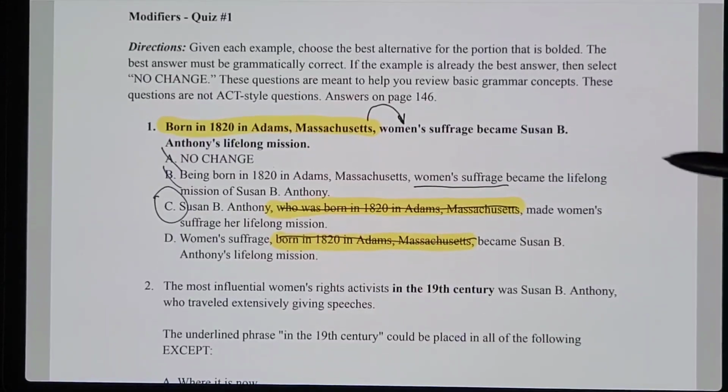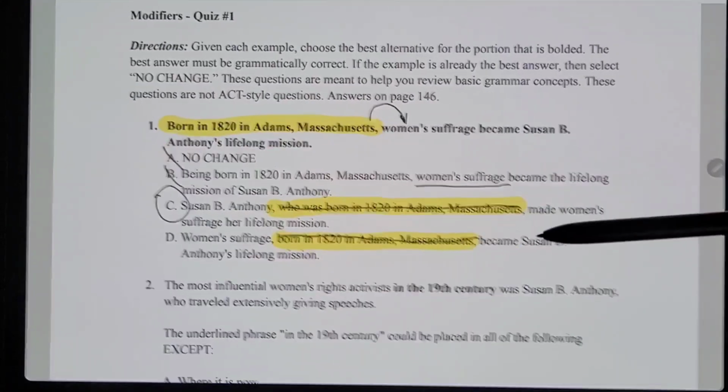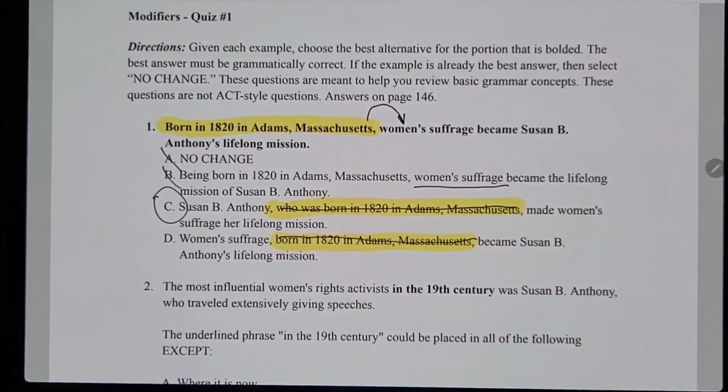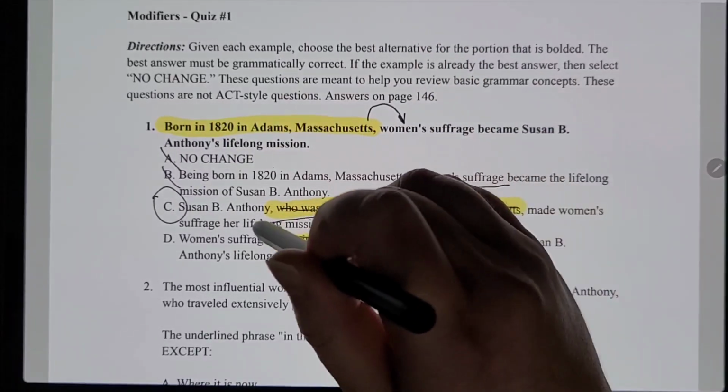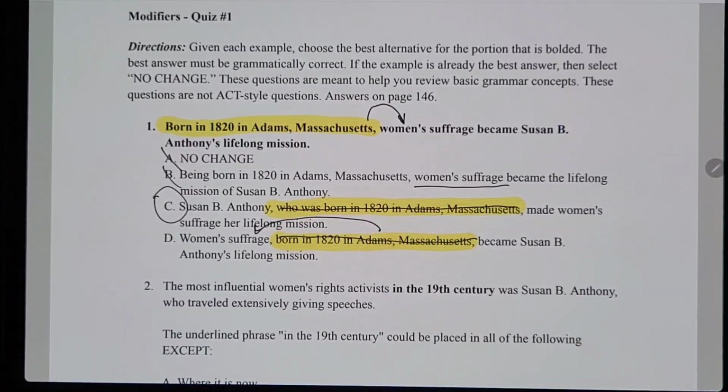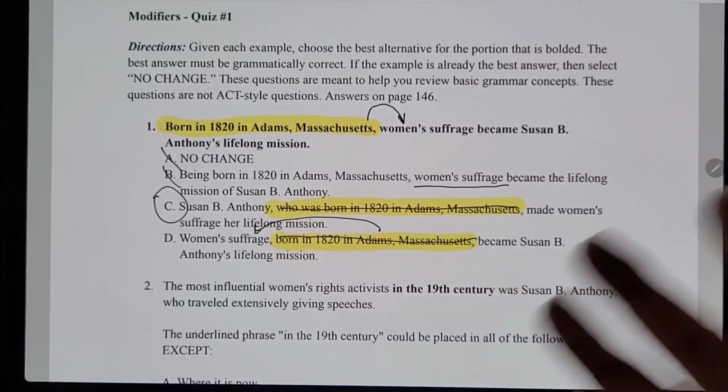Well, actually, that one does make sense. Women's suffrage, this is a good example. I probably put that there specifically because of this. Sorry, this doesn't happen a lot, so I usually just say that trick works, but this is a good example of how it doesn't always work. Women's suffrage became Susan B. Anthony's lifelong mission. That technically reads as a correct sentence, but this would still be wrong, even with the cross-out trick, because it's referring to the wrong thing. It's referring to women's suffrage instead of Susan B. Anthony. So usually that trick works, but some of the times you're going to have little tricks like this, and that's a good example of one.